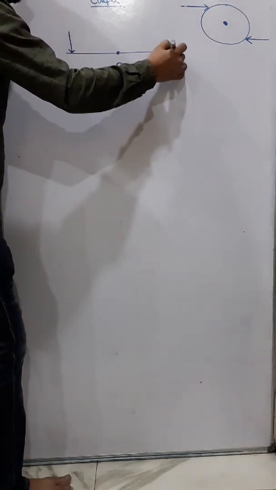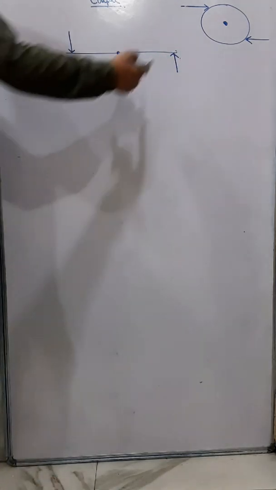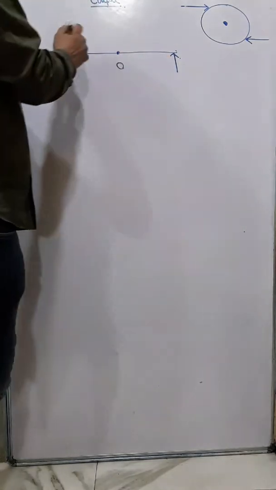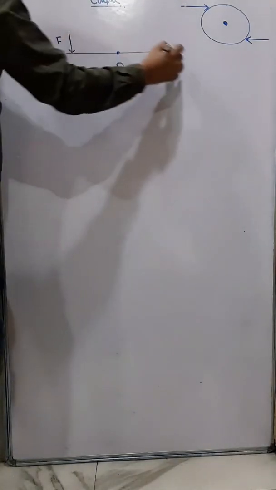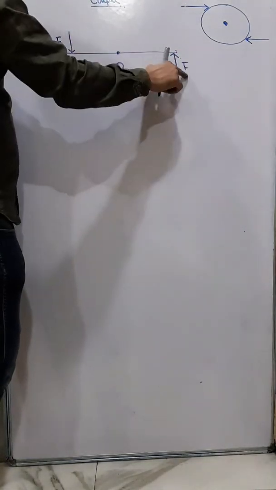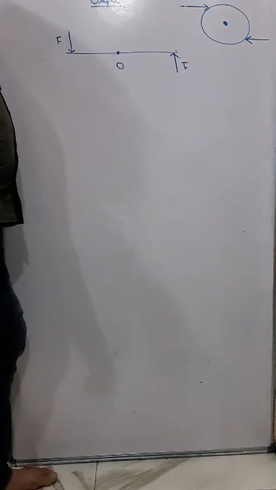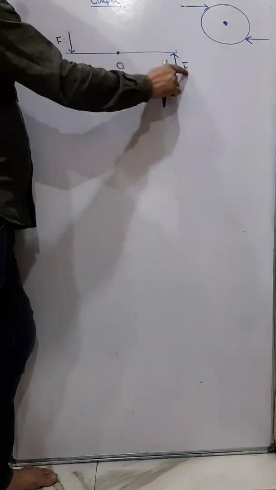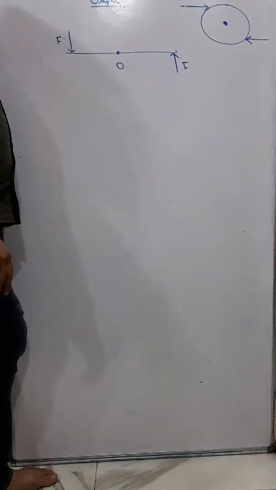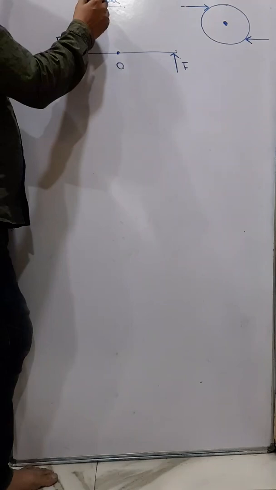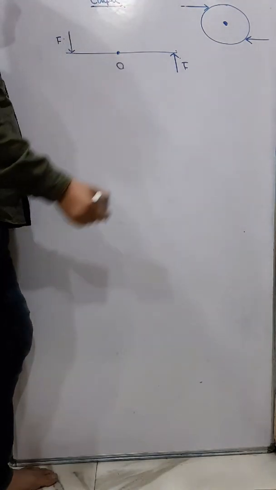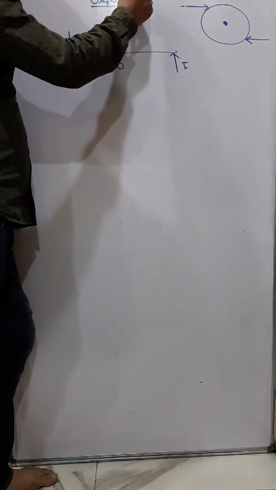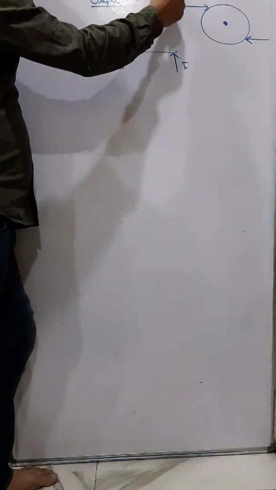But if we apply the force in this way, then this body will rotate in this way. So when we use two equal and opposite parallel forces, not in the same straight line, they constitute a couple, and a couple always produces a rotation.